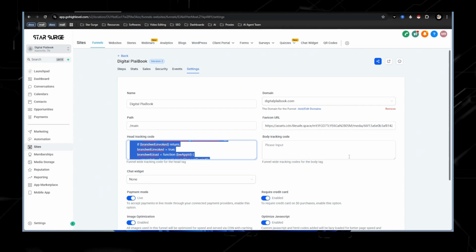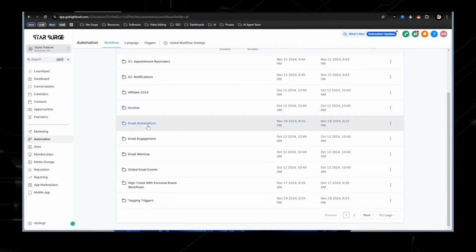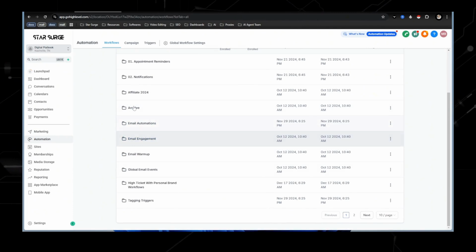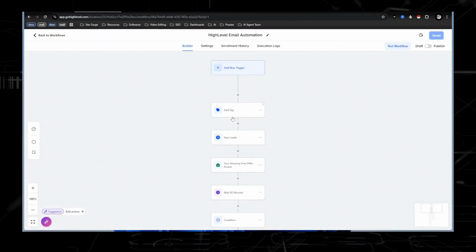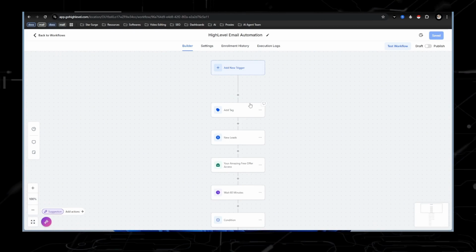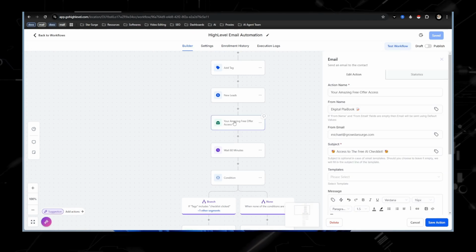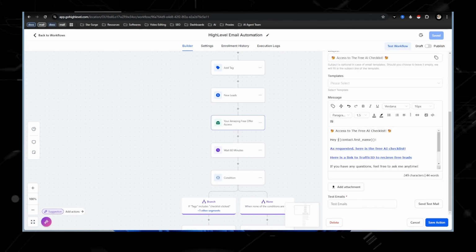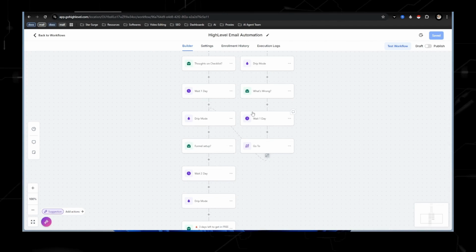But we have the front end, so we're able to capture leads. And once we capture leads, they're going to get put into an automation, which basically is an email autoresponder where you can email people without even having to do anything. And this is just an example. So when someone would come in, add them to new leads, and then they get sent this email right here. Boom, boom, boom. Super simple.